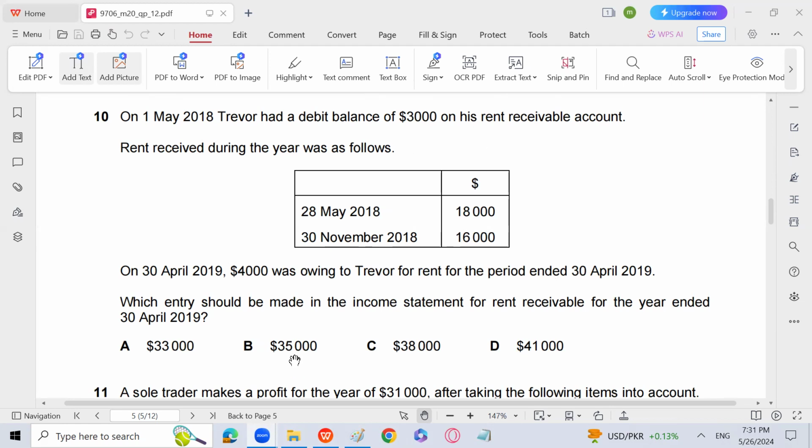So 35,000. B is going to be the answer. How come, sir? Accrued brought down will come on the debit side, 3,000. Accrued carried down will come on the credit side, 4,000. Bank figure will come on the credit side, 34,000. 34 plus 4, 38, minus 3,000. So the income statement is going to be 35,000. B is going to be the answer.